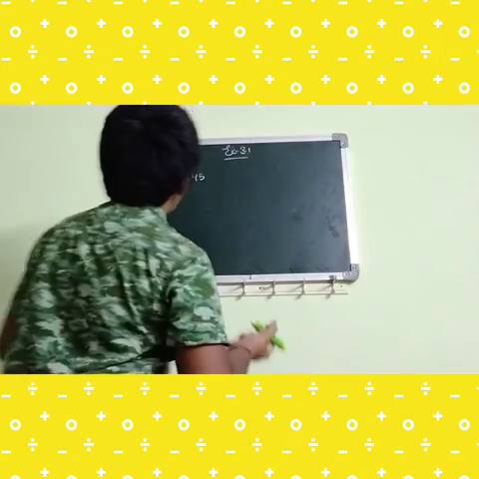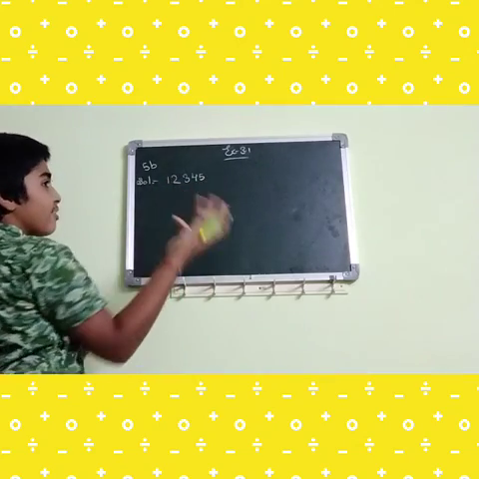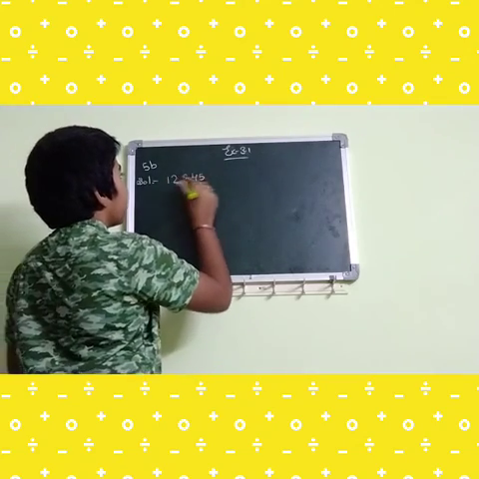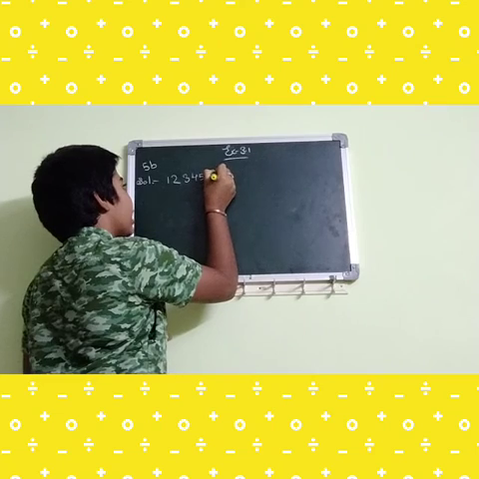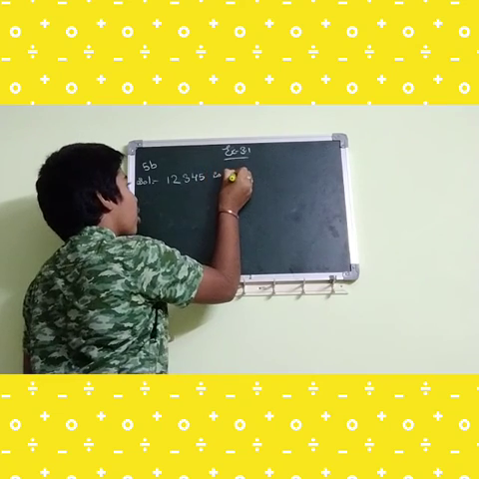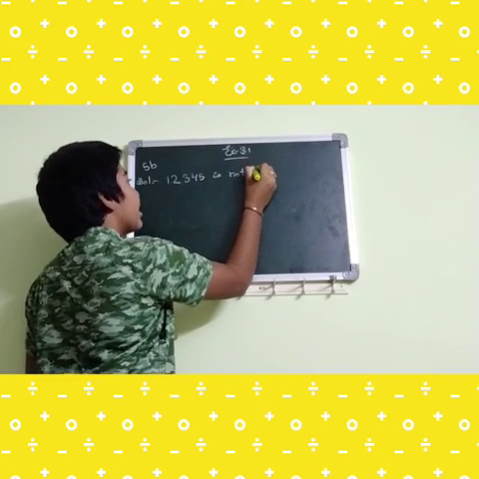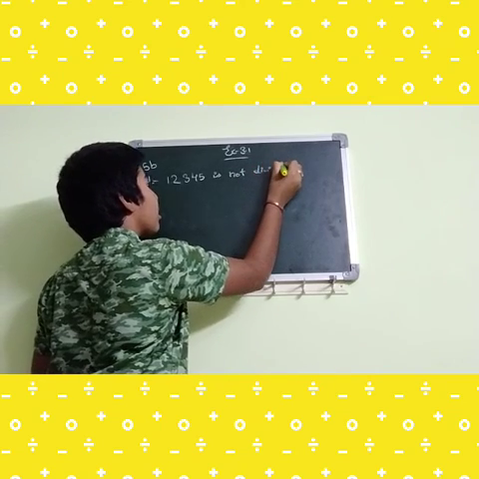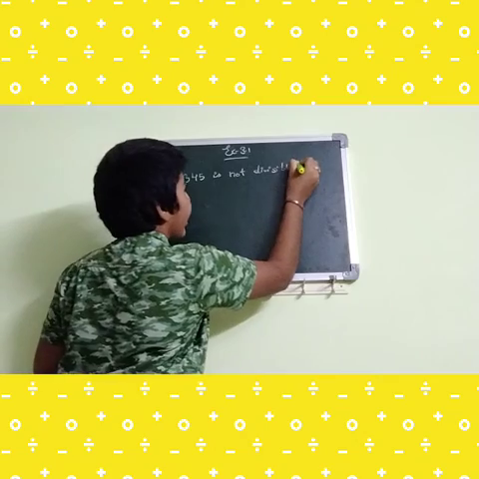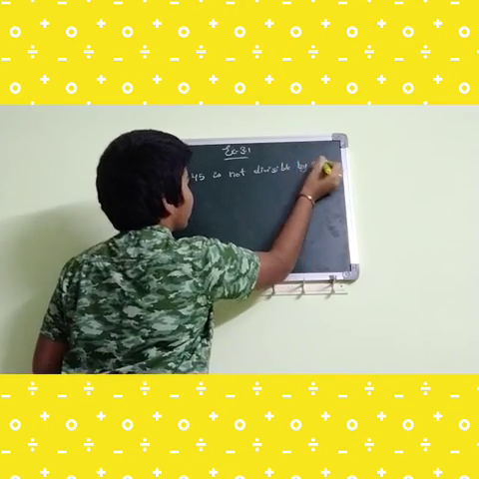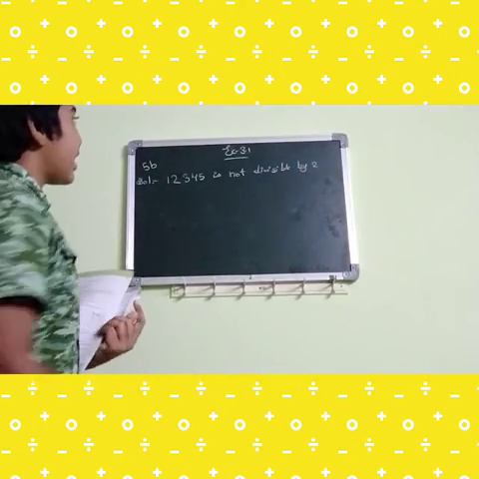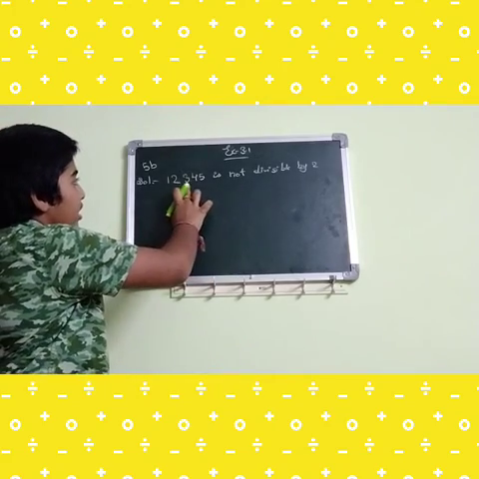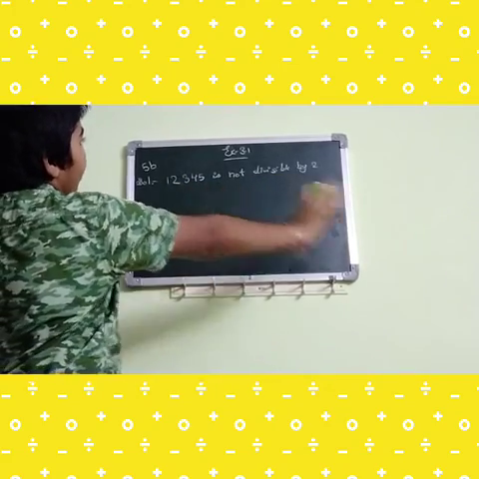So 12,345 is not divisible by 2. Okay, so it is proved that 12,345 is not divisible by 2.